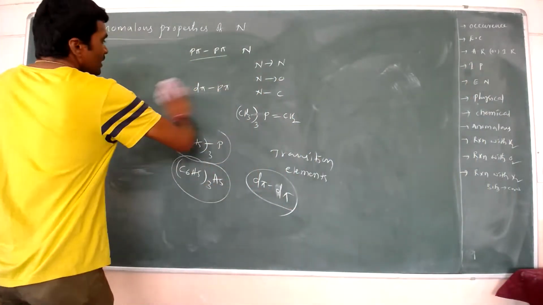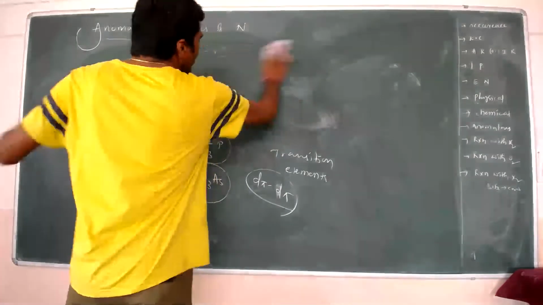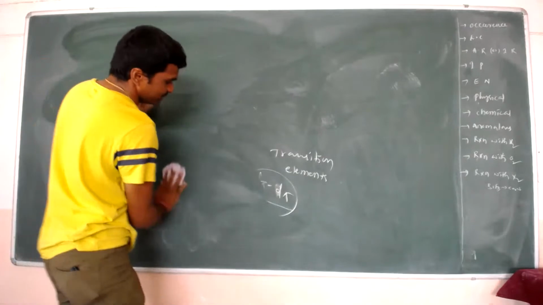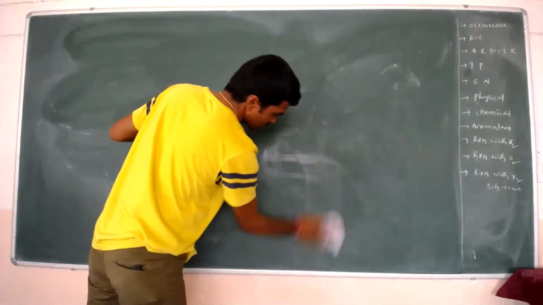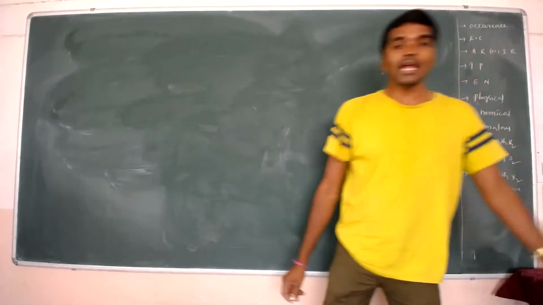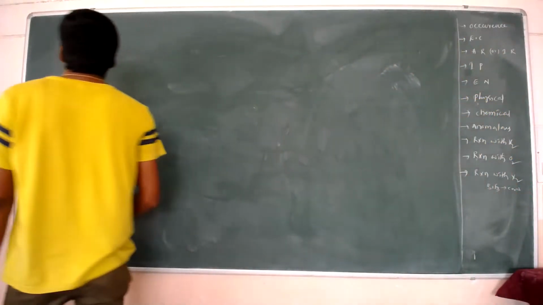Okay, right. And next we are going to discuss reactivity towards hydrogen.